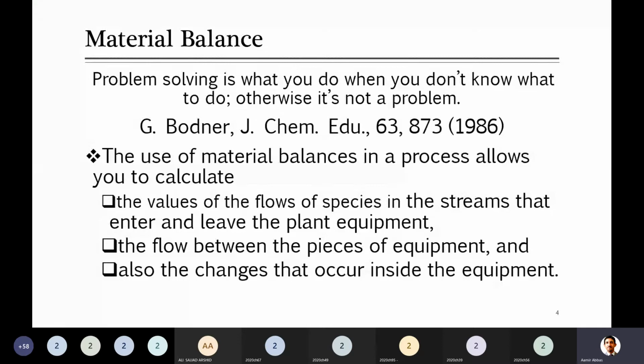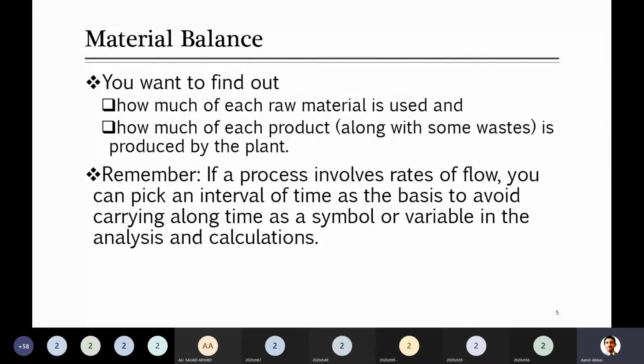And also the changes that occur inside the equipment, meaning change in composition. For example, you studied last week one example, a distillation column that is separating benzene and toluene, and when it is separating, the composition of those components was changing. The flow rate of benzene and toluene was different in the top stream and the bottom stream. So something is changing inside the equipment. You are separating, you are making differences in their composition.